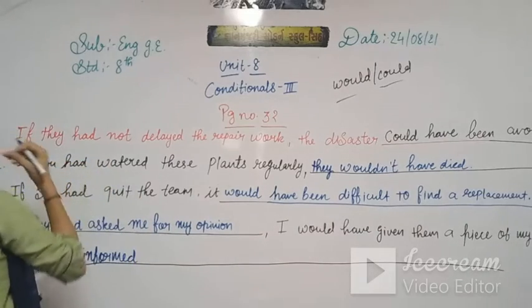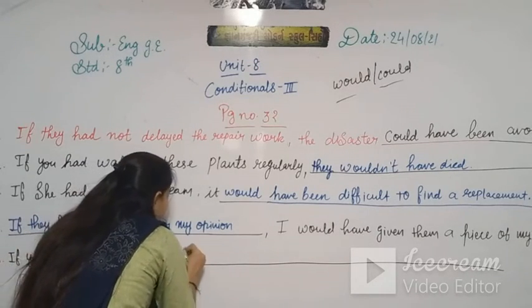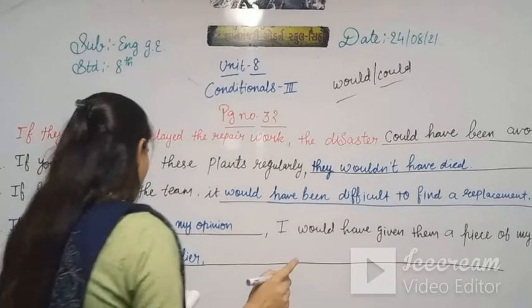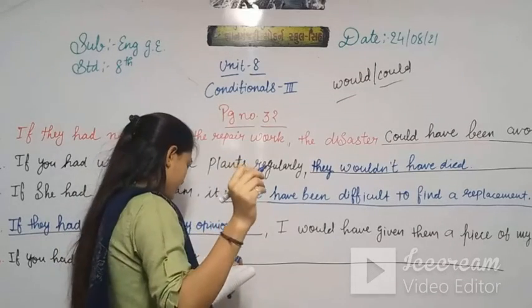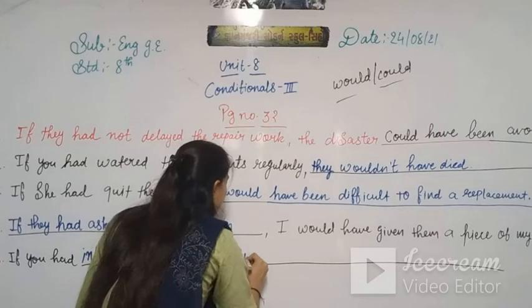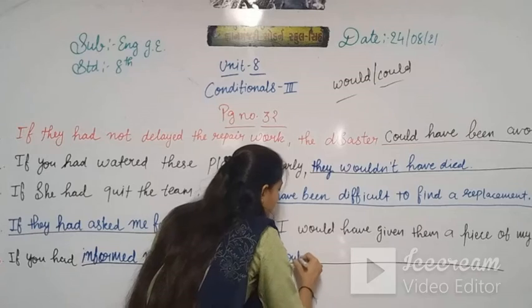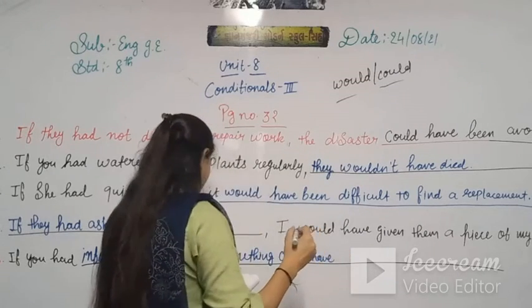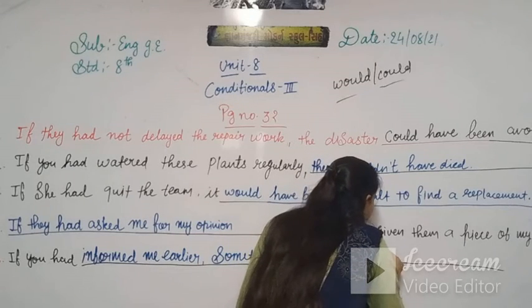If you had informed me earlier, then we put comma, then something could have been done.